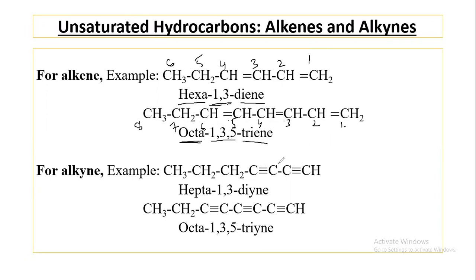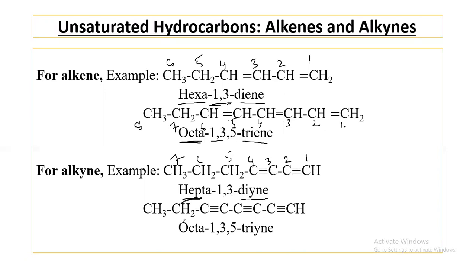the name of this compound is hepta-1,3-diyne, because if you number from right to left, 1, 2, 3, 4, 5, 6, 7, here we use hepta for 7. At position 1 and position 3, triple bond is present. 2 triple bonds are present here, so diyne.